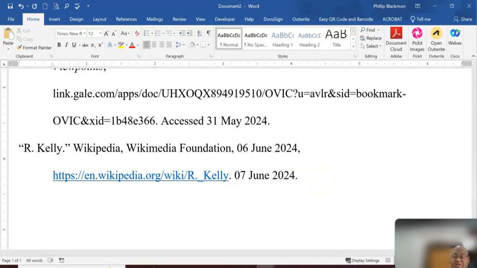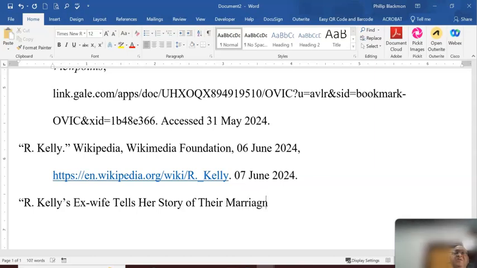So I'm going to just hit enter in quotation marks. I have to type out this entire title. R. Kelly's ex-wife. And remember, I am going to create my capitalization while I do this. Capital T tells her story of, remember, prepositions are not capitalized, of their marriage.